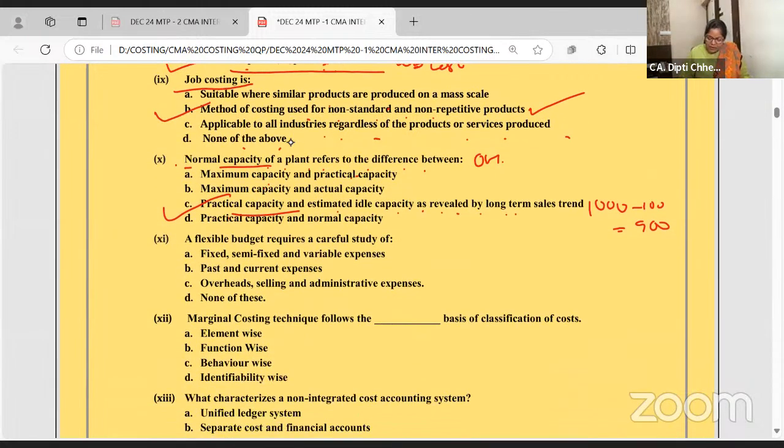Flexible budget is one of the beautiful parts of the budgeting chapter, important for the exam. One thing you all remember, dear students: there are some chapters where they cannot make it creative. What you have studied, exactly that they will ask.